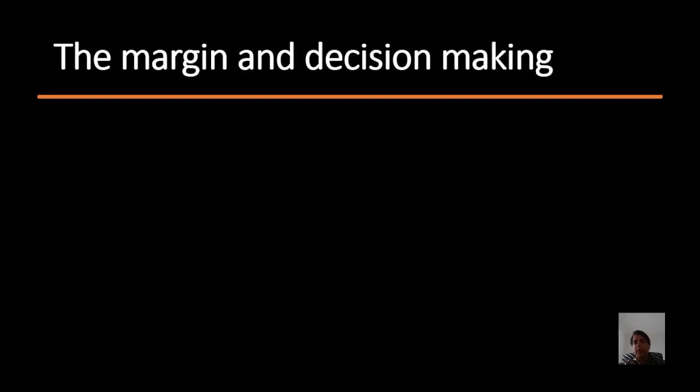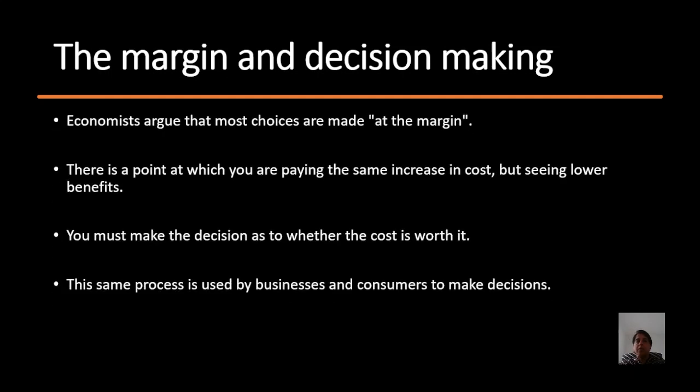This is another very important concept which you will come across in economics, the margin. Economists argue that most choices are made at the margin. What does that mean? They are always looking at additional unit, whether the additional unit is giving you more or less.